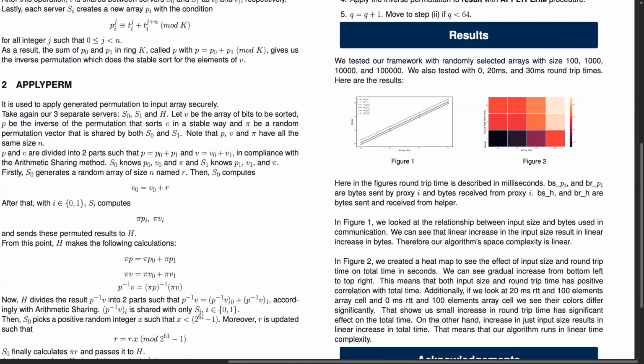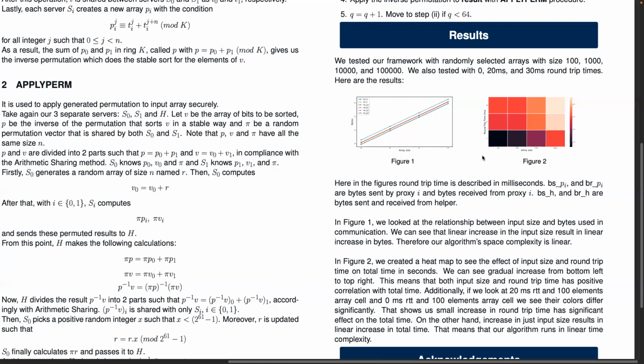we looked at our overall time to run the algorithm with different input sizes and different round trip times. When we take round trip time constant, we can see that an increase in our input size has a linear effect on the overall time complexity of our algorithm. And you can see that the overall running time is increasing from bottom left to top right.